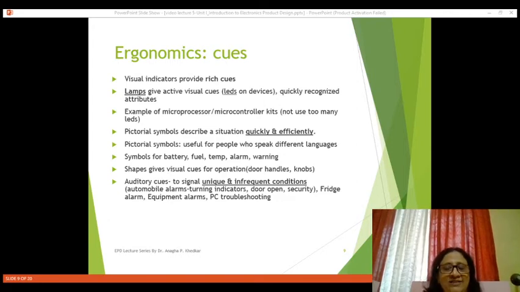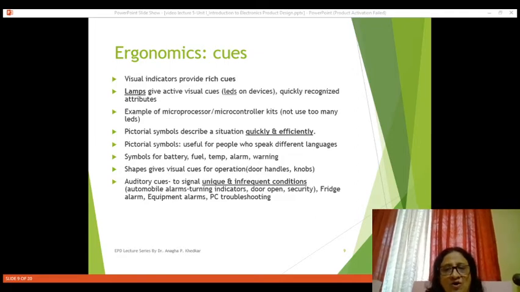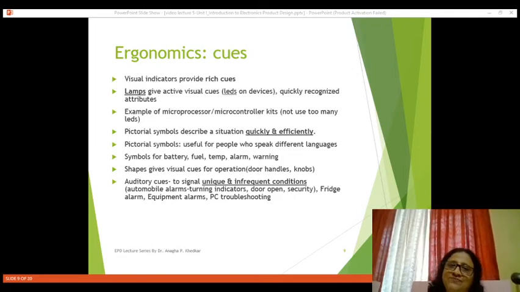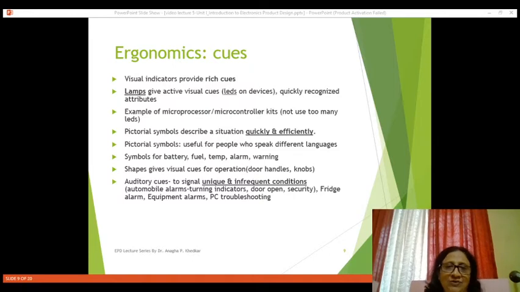microprocessor or microcontroller kits in our labs. Okay, you have already used in second year, third year microcontroller kits. So what do we observe? These microcontroller kits or microprocessor kits, they have certain number of LEDs with different colors on the kit design. Simple example is whenever we turn on our microcontroller kit, then it shows power on LED. Then we have different IOs and where we have different LEDs for the outputs also. So whenever we send data on the output LEDs, then the LED starts glowing.